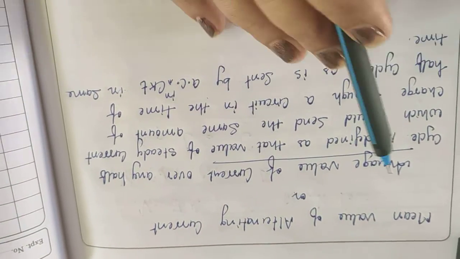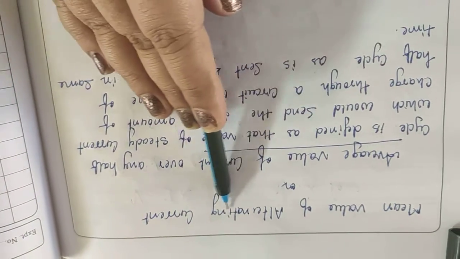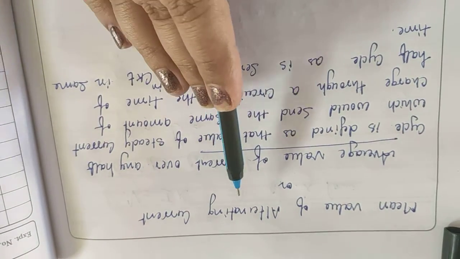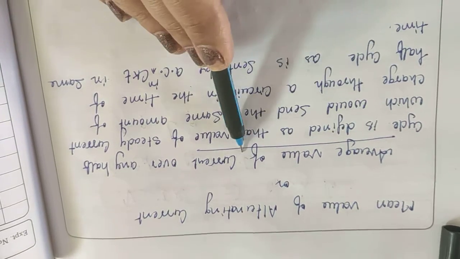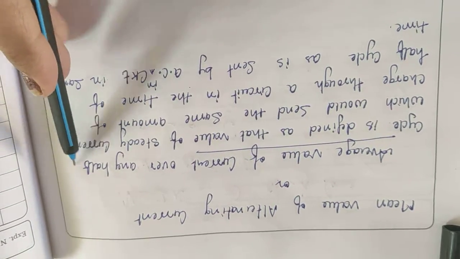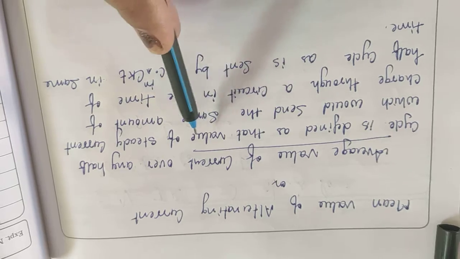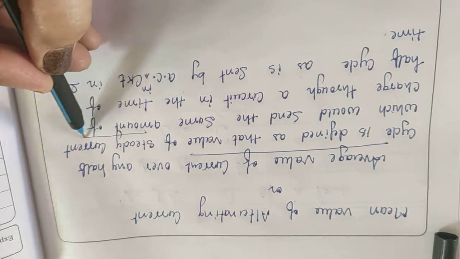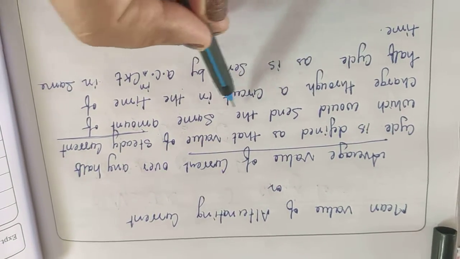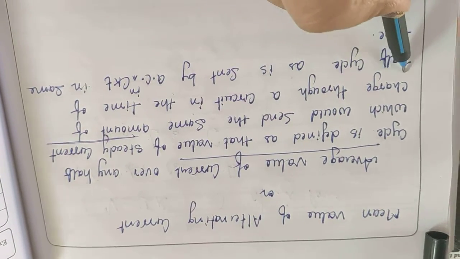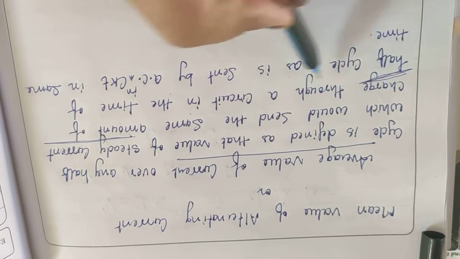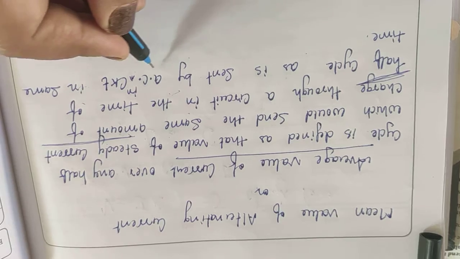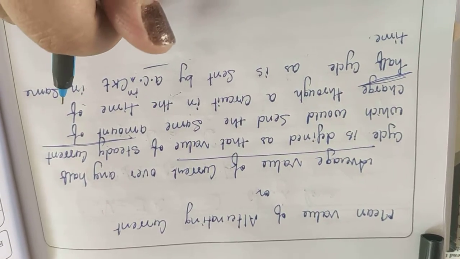So students, our first topic of this chapter is mean value of alternating current, or average value of current. It is defined as: the average value of current over any half cycle is that value of steady current which would send the same amount of charge through the circuit in the time of half cycle as is sent by AC in the same time.